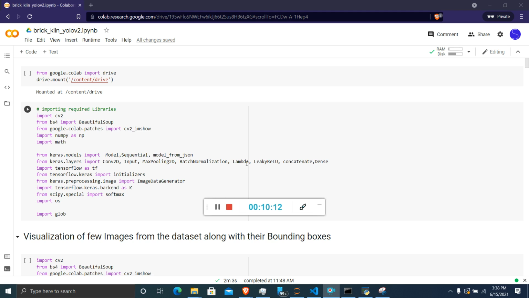For example, in different images we have human, bike, and different objects, so if there are three different objects, then we have to specify three classes. But in our scenario, we are doing brick lane detection, so we have only one class, C1. So we have PC, BX, BY, BH, BW, and C1.